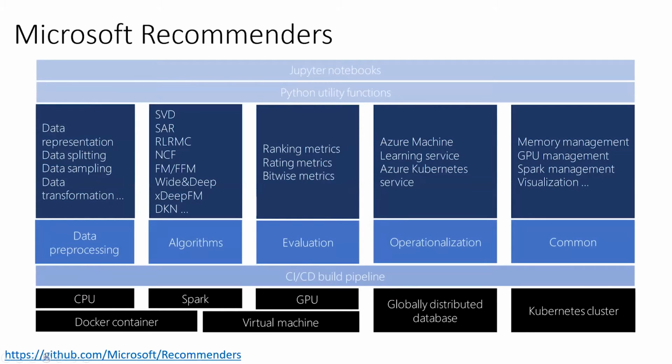which has been publicized on GitHub. It's a repository called Microsoft Recommenders. These are the layers of the whole thing in the repo. There's the infrastructure layer, where we support different kinds of frameworks, and we have the build pipeline to support the CI/CD of the whole code base. On top of that, we have five components: data processing, algorithms, evaluation, operationalization, and some other common utility functions that can support the development. The whole thing is shipped with Python code, and you can find Jupyter notebook examples to get started with.